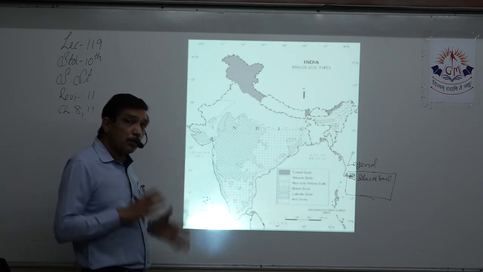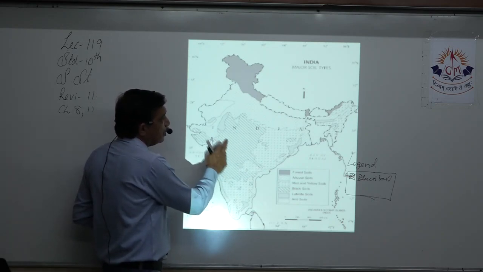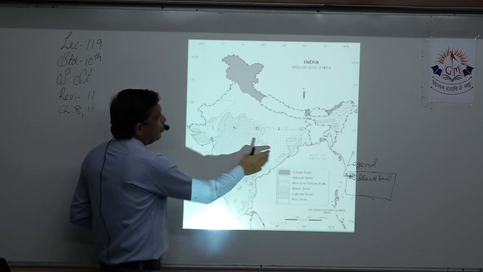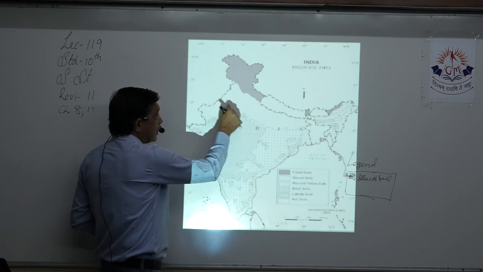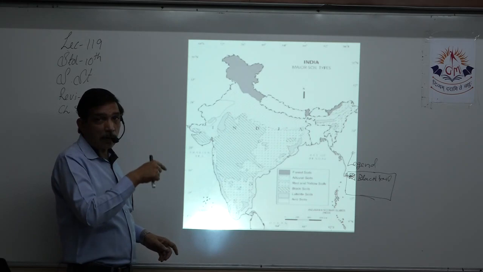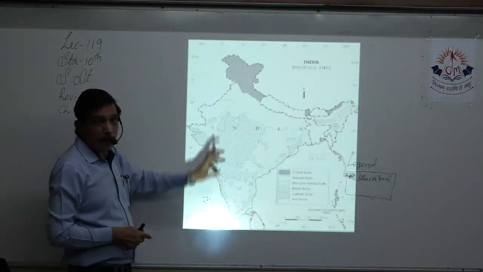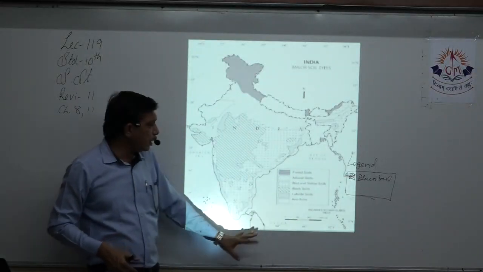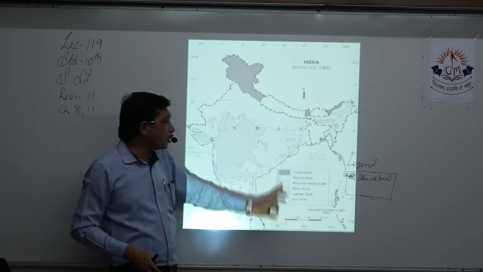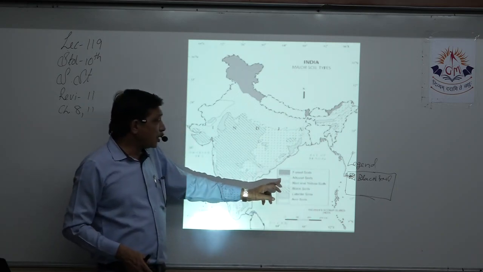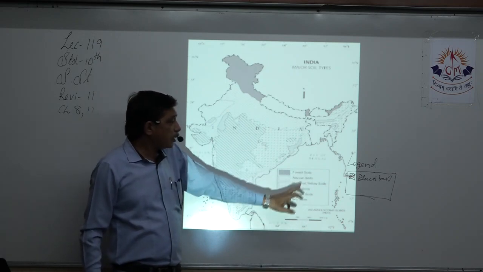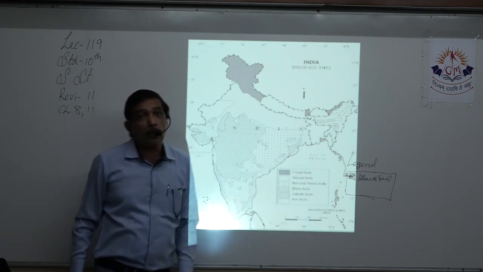But if we have to mark it, there are lots of designs available. See, this is a standing line, this is a dotted one, this is a dash, right? So in this way we can pick up any design. In the Rajasthan area where the desertic area is, you outline that, and then mark it with that design and put a legend over here. You can see the Bay of Bengal gives us lots of space to make a legend. Write legend on the top, make a square box, draw whatever design you have taken in that small box, and write desertic soil or arid soil.